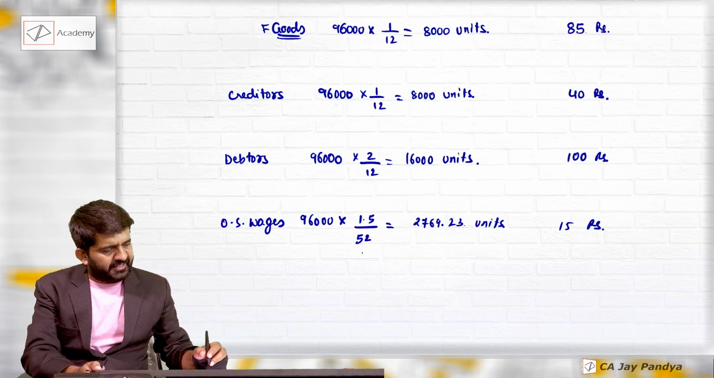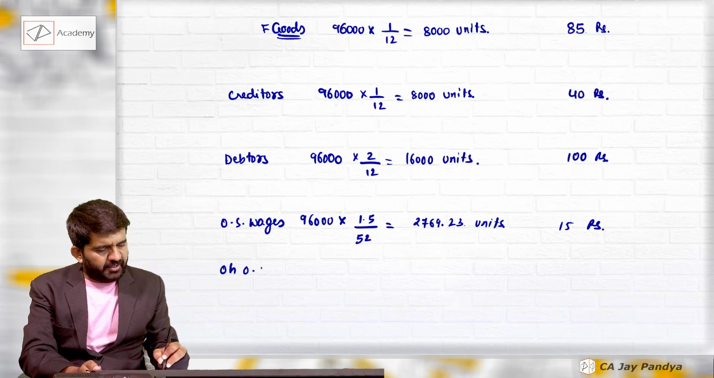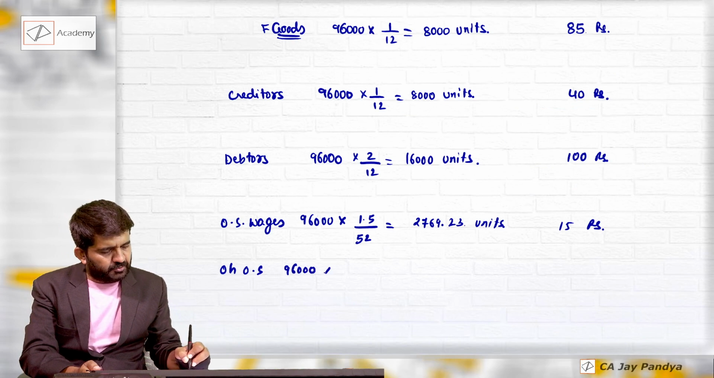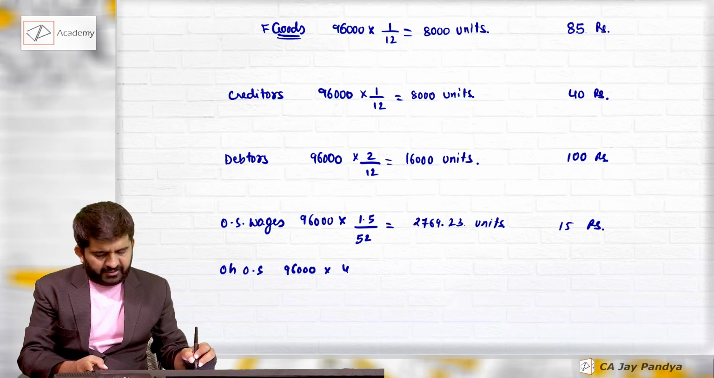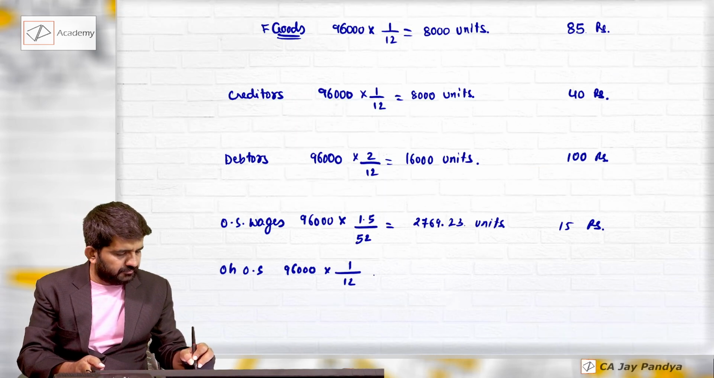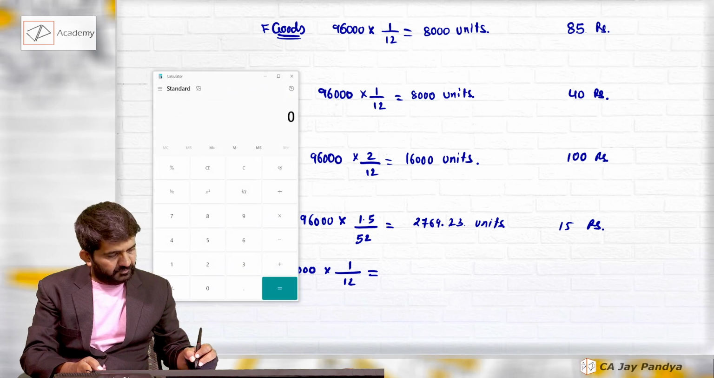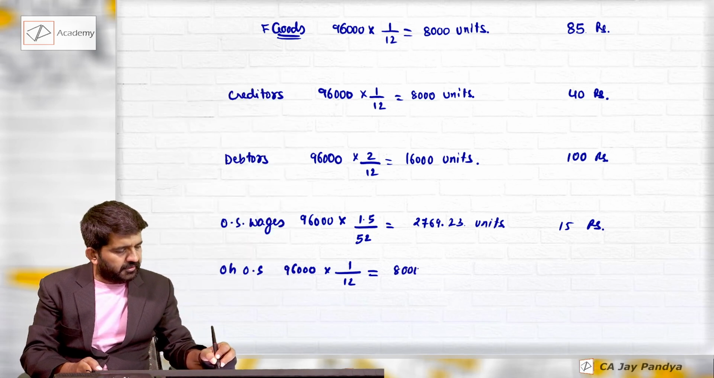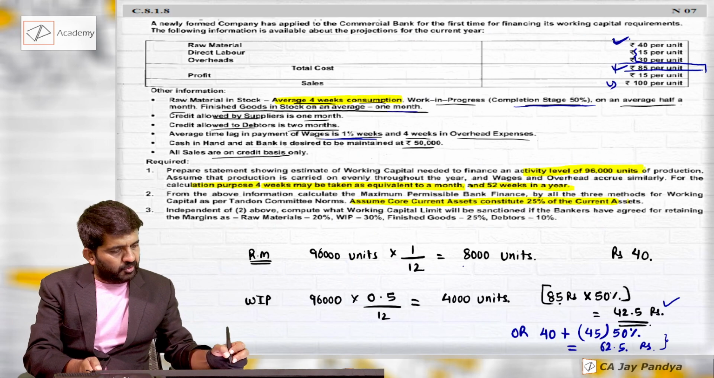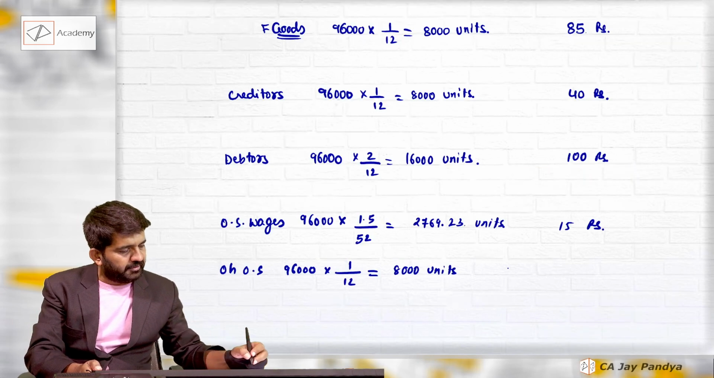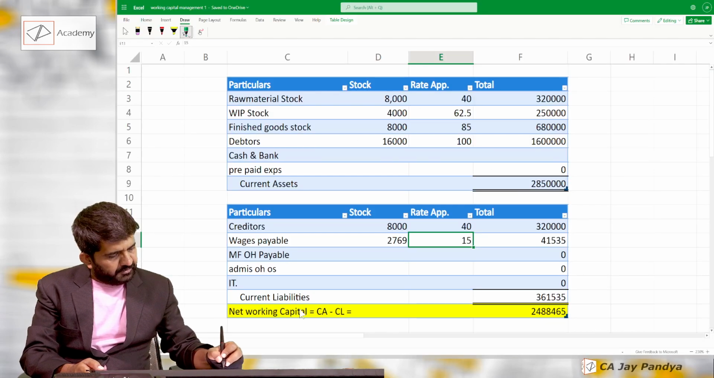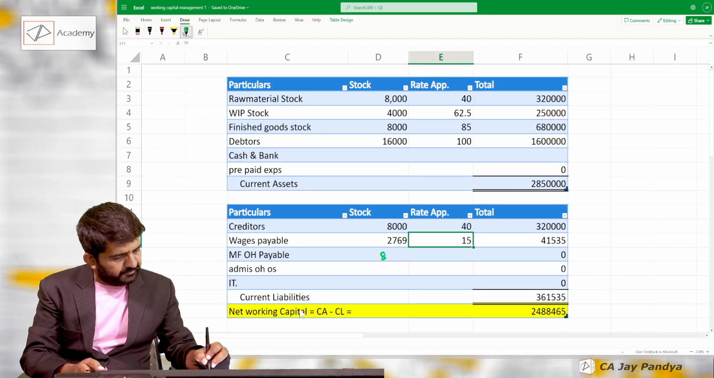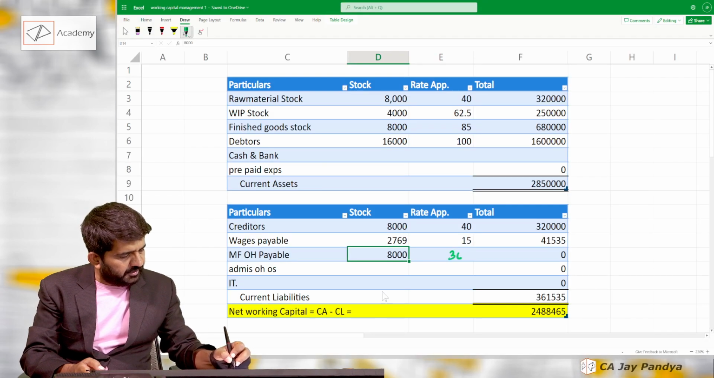0.4 weeks in overhead expense. Overhead outstanding 96,000 into 4. Instead of 4, I can take 1 divided by 2. 8,000 units and overhead cost is 30. So for overhead outstanding, 8,000 at the rate of 30.